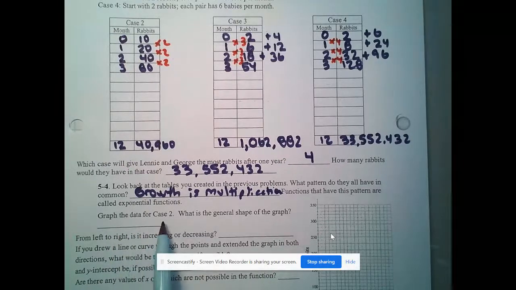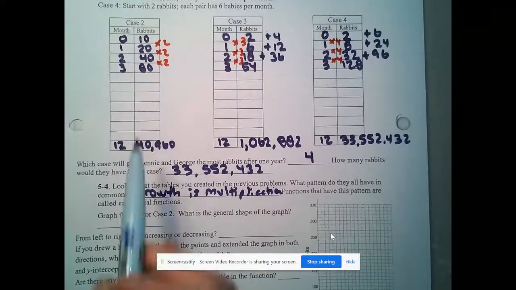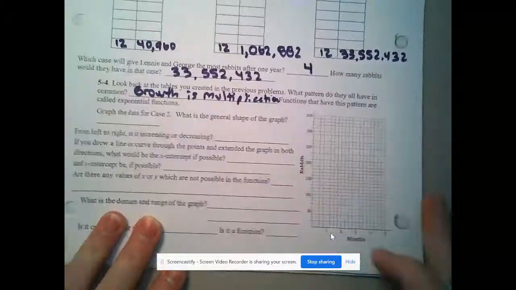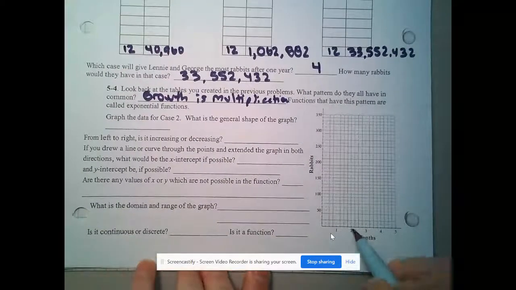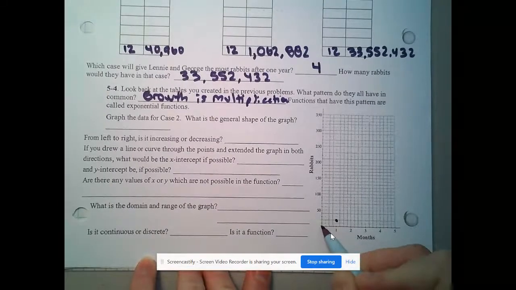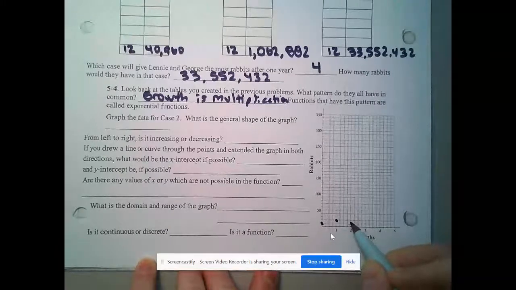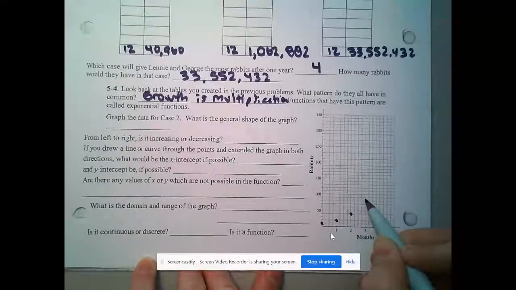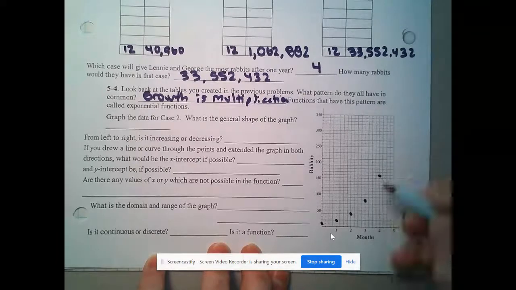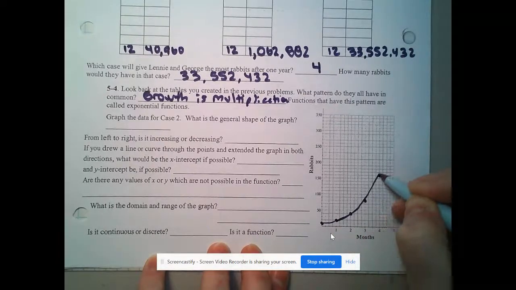Graph the data for case 2. What is the general shape of the graph? So if we graph the data for case 2, it is a curved pattern. And think about what I said before about slope, how we're going over 1 up 10, and then over 1 up 20, and then over 1 up 40. So if we want to look at the curve for that, after 1 month, we would have 20. So 20 would be right there. At 0 months, we had 10. After 2 months, we have 40. After 3 months, we have 80. And then after 4 months, we would have had 160. And so we get this curved pattern. All right.